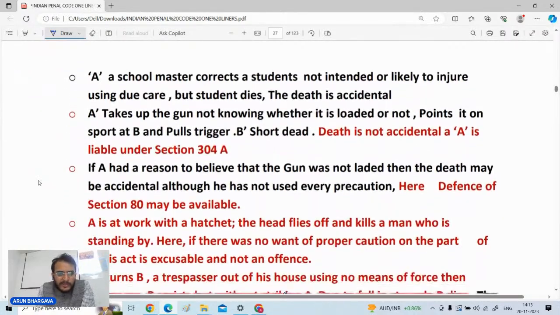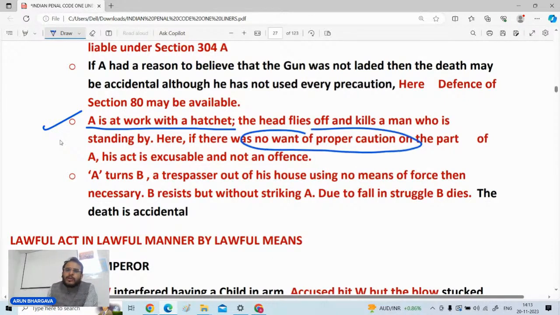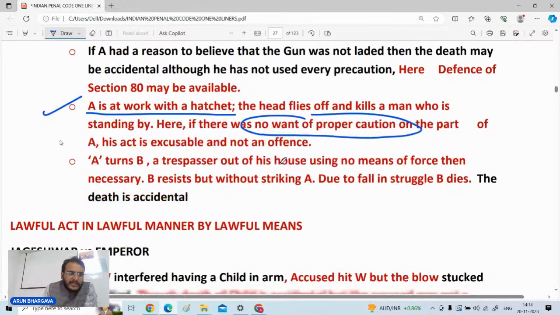तो इसमें कुछ एक चीजें जो पूछी जाती हैं, you just see the area which I will be marking, that is this one, that A is working with a hatchet, a head flies off and kills a man who is standing by. Here, if there is no want of proper care and caution, अगर कोई जरूरत नहीं थी बहुत ज्यादा सावधानी रखने की, फिर भी वहां पे किसी की डेथ हो गई, तो पर्सन शुड नॉट बी लायबल फॉर दैट, he is excused. लेकिन अगर यहाँ पे होता that proper caution was required but he has not taken, तो इसकी लायबिलिटी फिर फिक्स हो जाती. सो उसका आपको ध्यान रखना है.